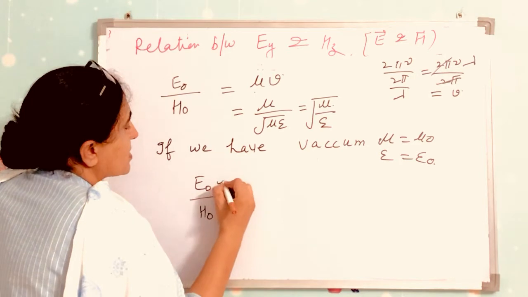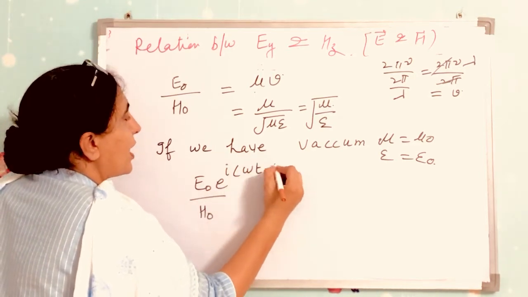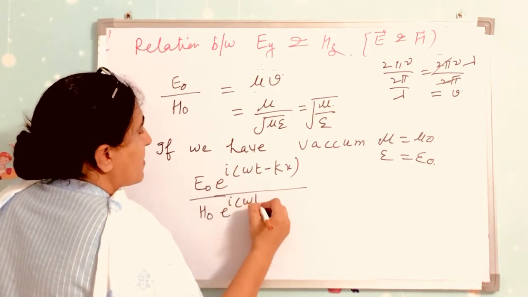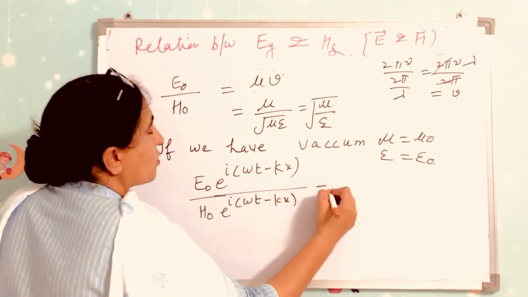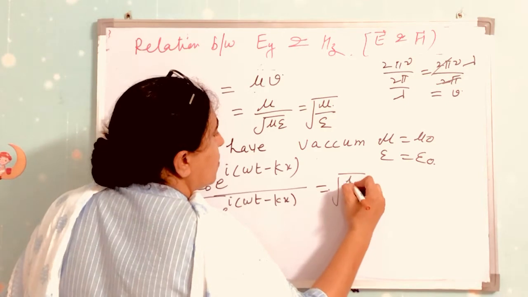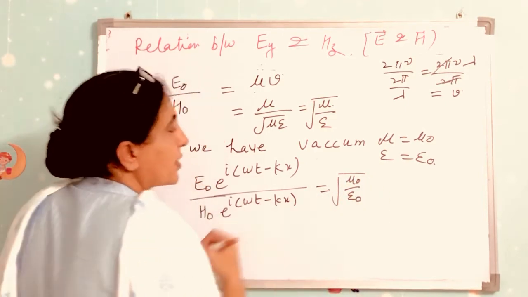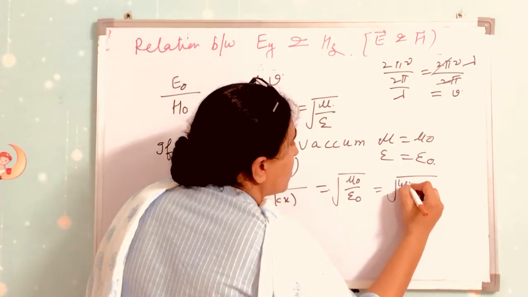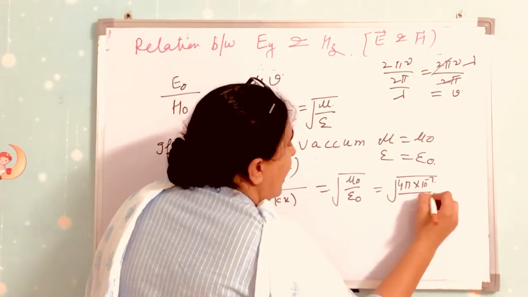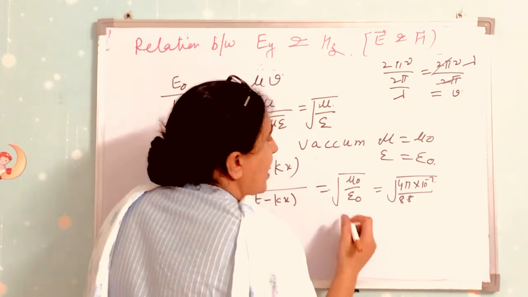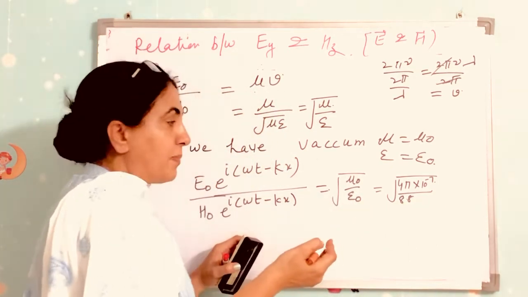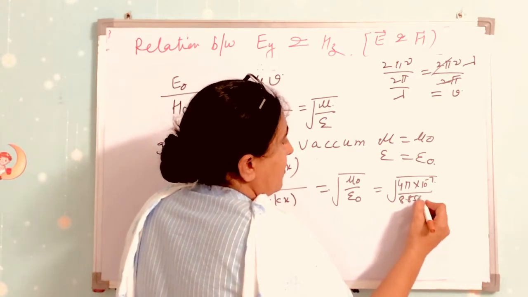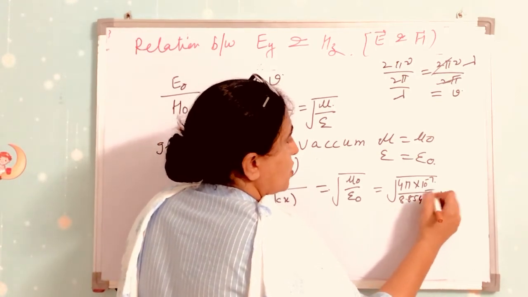So put E naught over H naught. Now I multiply this by e raised to the power iota omega t that we cancelled, upon e raised to the power iota (omega t minus kx), and this is equal to the square root of mu naught over epsilon naught. We know that mu naught is 4 pi into 10 raised to the power minus 7, in units of Henry per meter, and epsilon naught is 8.854 into 10 raised to the power minus 12 Farad per meter.